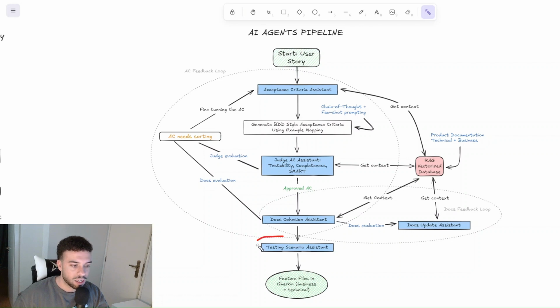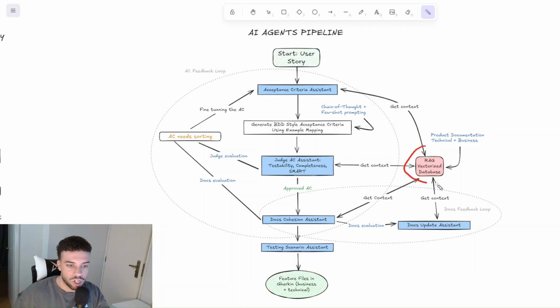And finally, you can output this acceptance criteria to your testing scenario agent. So this is the end goal of this pipeline, to produce and output really good testing scenarios based on knowledge about your whole system, about your functional behavior and also technical details. So it's going to give you testing scenarios for both of the situations.